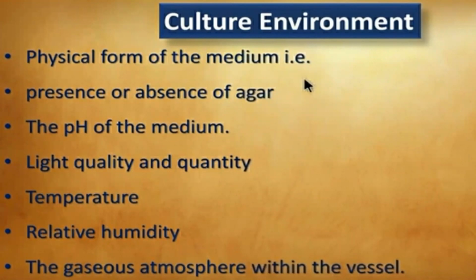If we take the liquid medium, then there should be an absence of agar, that is our gelling agent, which solidifies our liquid into the solid medium. pH plays an important role. Mostly in case of organogenesis, we use MS medium, Murashige and Skoog medium, but the pH we have to keep at 5.8. We have to check the light quality and quantity.